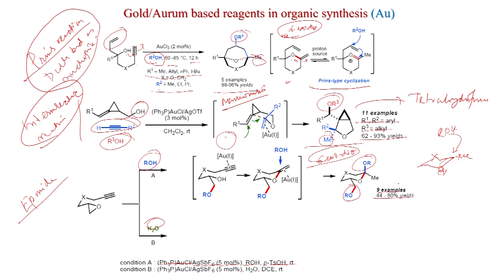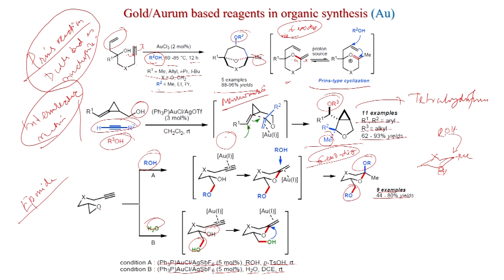with 9 examples. Now, for water you have to use similar condition, PPh3 gold chloride, AgSbF6 5 mole percent, water, dichloroethane, room temperature. Since water is there, this OH also will participate, so that we will see now. See here, 2 OH is there. So, this is the newly formed OH from the water.